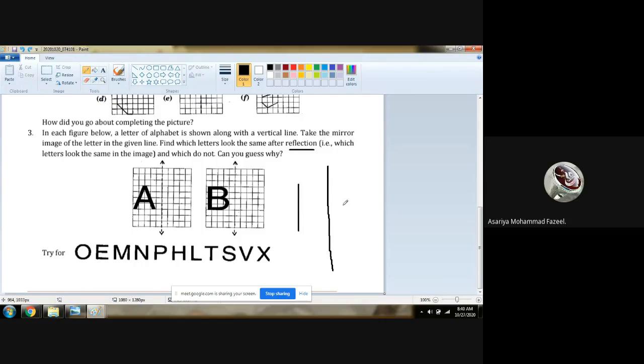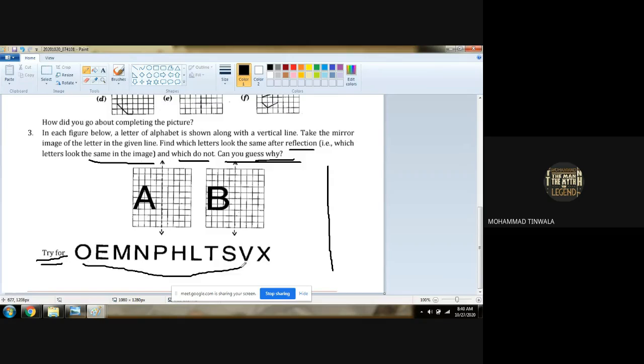So we have to check the letters, that is, which letters look the same in the image and which do not. Can you guess why? Because it is a mirror reflection. So in the question it is asked, this many letters we have to try. We are not to put other ones. Got it?